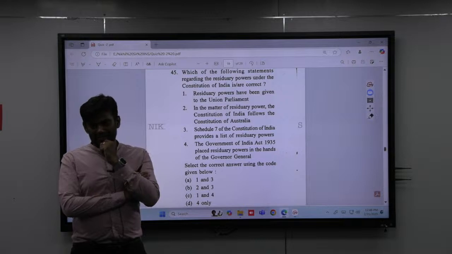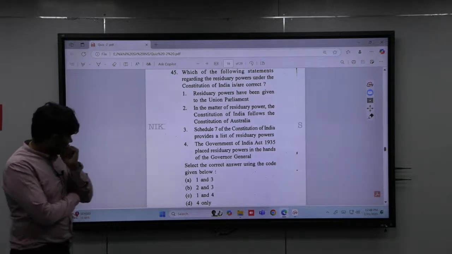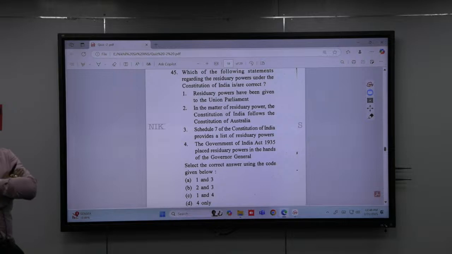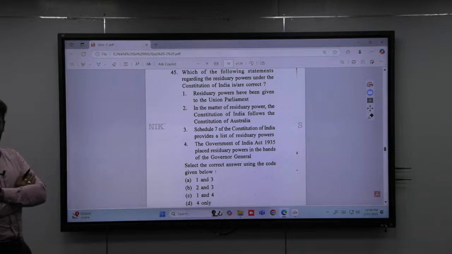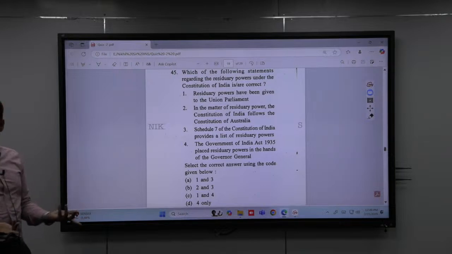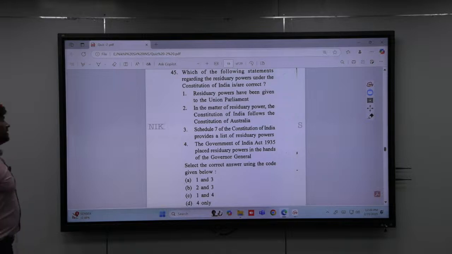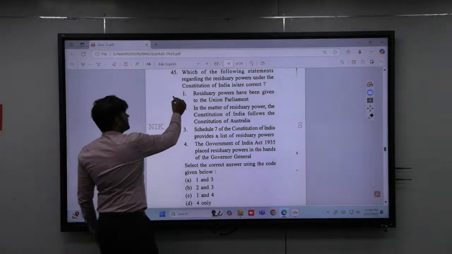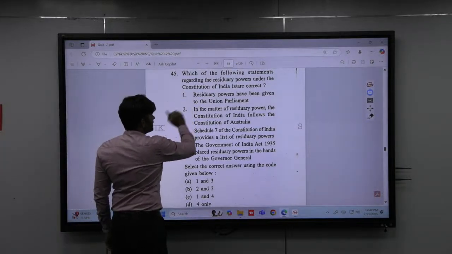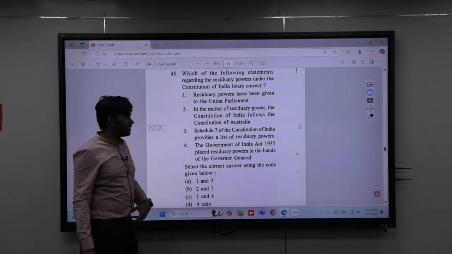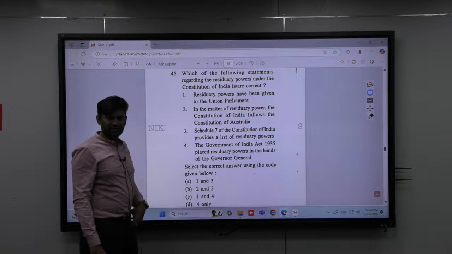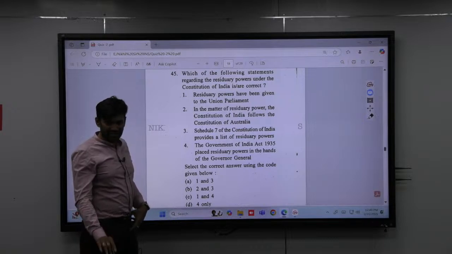The first statement is correct. Okay, let us take that you assumed it is incorrect, but how can the answer be 4? Viceroy, Governor General are all the same. So the first statement is correct. Second statement, in matters of residuary power, India follows the Constitution of Australia. It is Canada, not Australia.